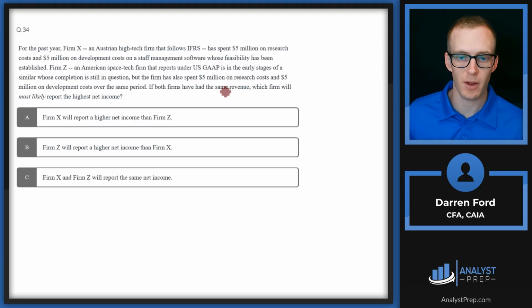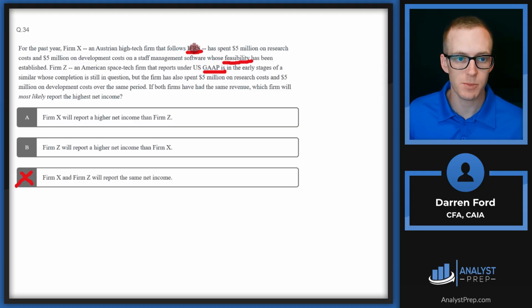If both firms had the same revenue, which firm will most likely report the highest net income? Is it Firm X will report higher, Firm Z will report higher, or they will report the same net income? So this isn't going to be the same. The key here is IFRS versus GAAP, and essentially whether or not these research and development costs can be expensed or can be capitalized and expensed over time versus needing to be expensed now. And so the key here too is feasibility.